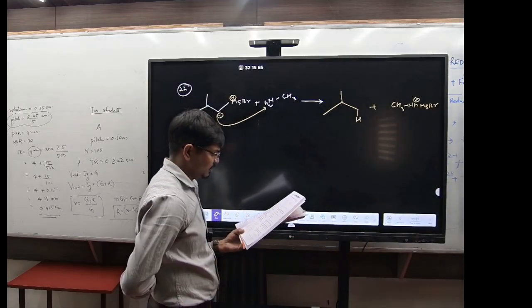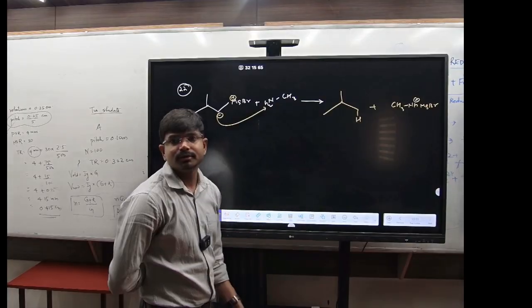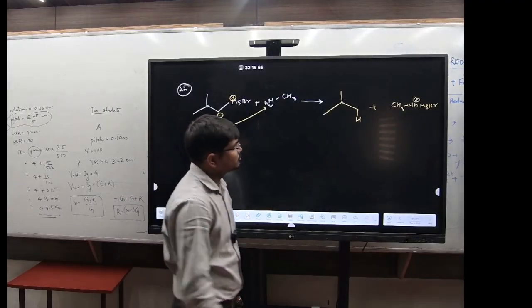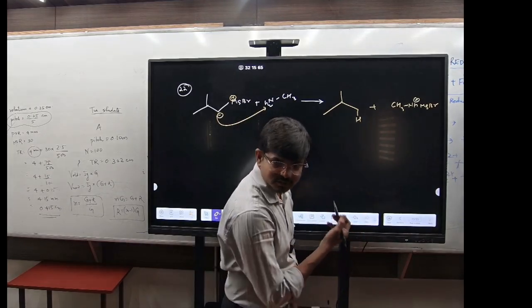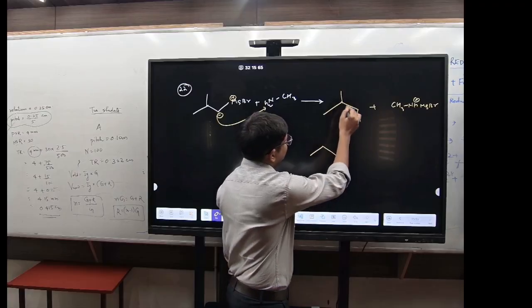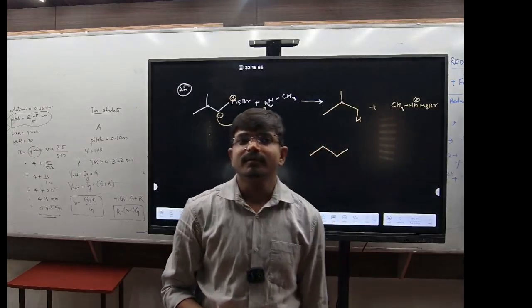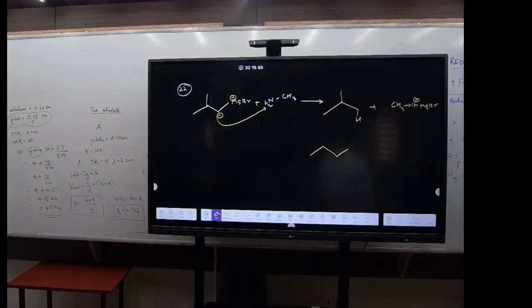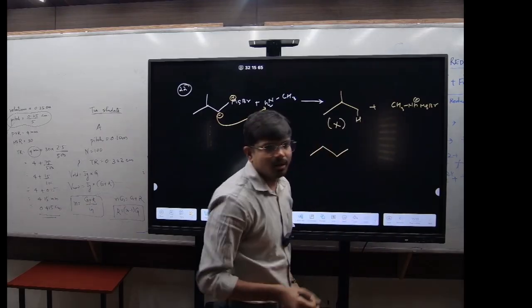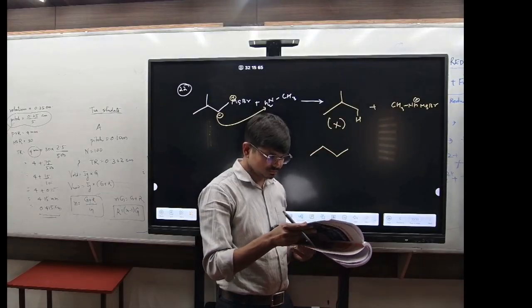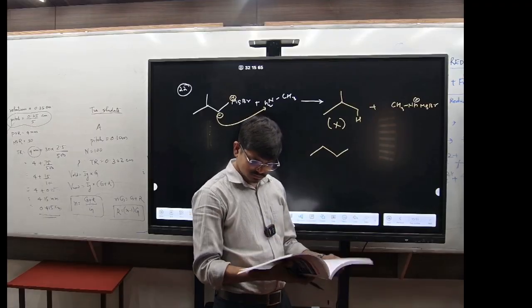अब बताइए क्या कर सकता है? Number of possible isomers for this organic compound. How many possible isomers? Can you draw the structure? This is the isomer, right? इसका possible isomers क्या बन सकता है? You can have this isomer also, right? 1, 2, 3, 4 carbons. ये भी तो बन सकता है. So these are related as a क्या? Structural isomers. Which structural isomers? Chain isomers. So if this is a compound X, then how many possible isomers? 2, 1. Got it? Now, अब देखो. 24.